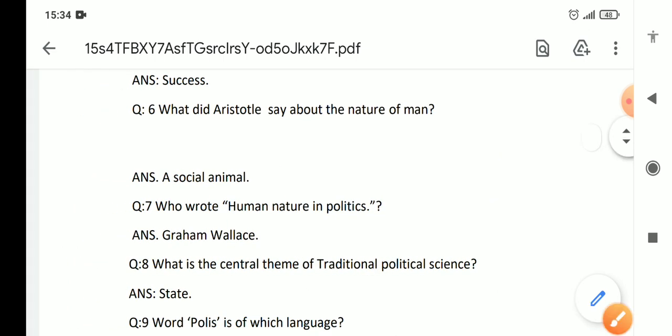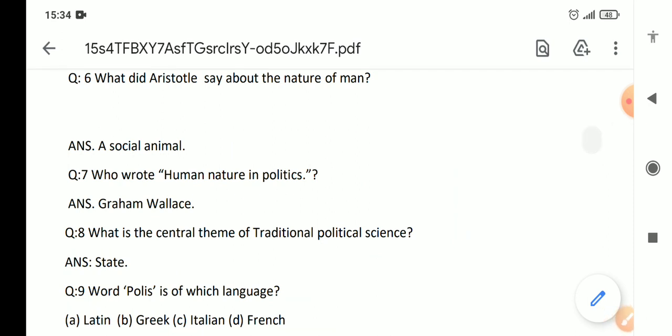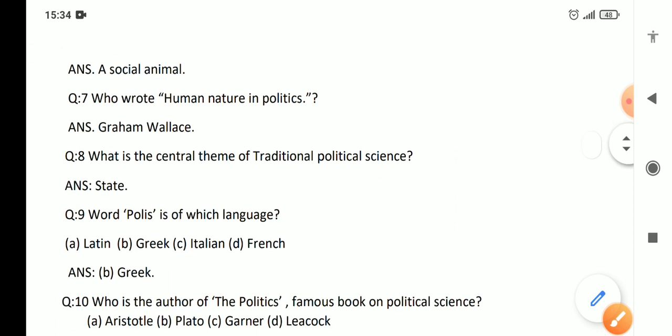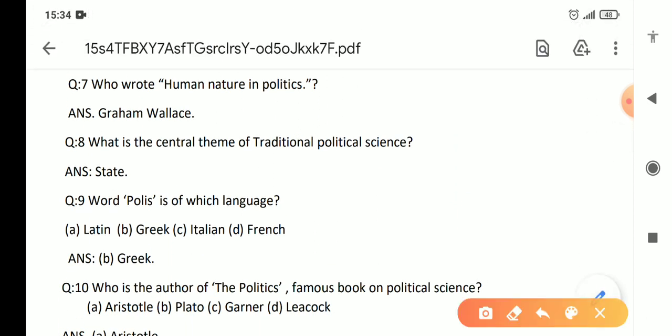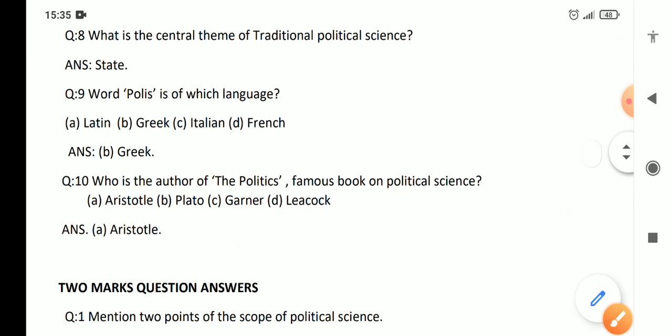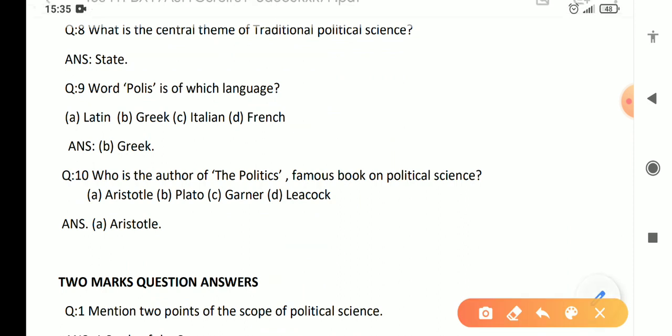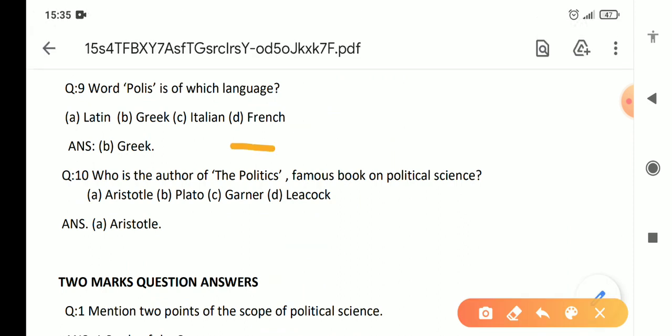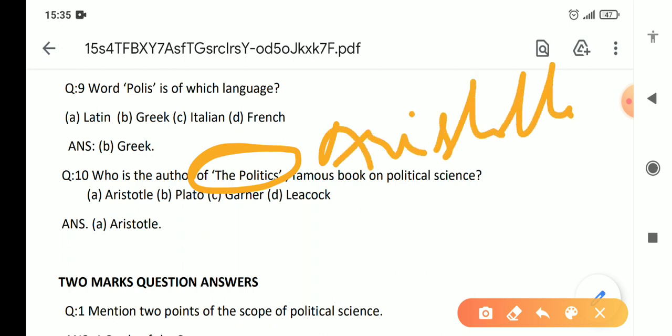What is the central theme of traditional political science? It was the state. Traditional political science studied state and government. So the central theme was the state. The word polis has been derived from which language? The answer is Greek language, right? Who is the author of the book Politics, the famous book of political science? Politics was written by Aristotle, the father of political science. The answer is Aristotle.